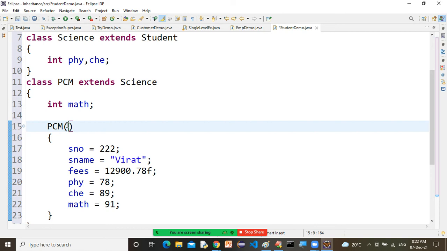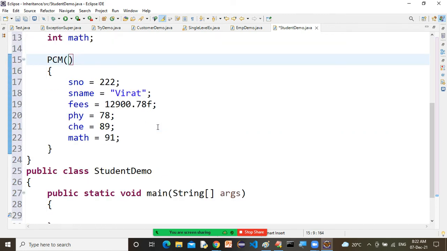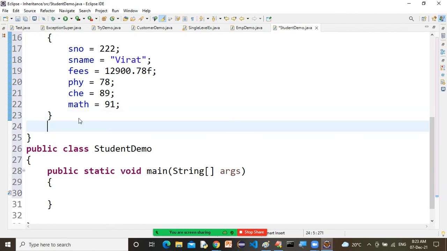Even you can take the value from the user by using the Scanner class. All the options are open, sir. You can directly initialize those values, take from a parameterized constructor, or even take from the user using the Scanner class. Now once these values are initialized, now public void show.